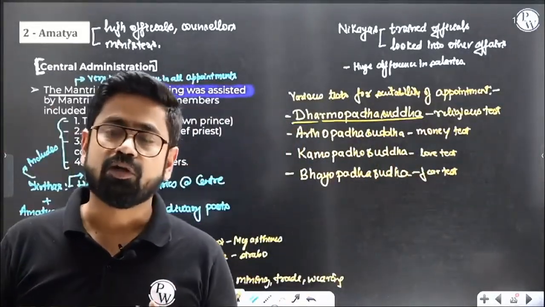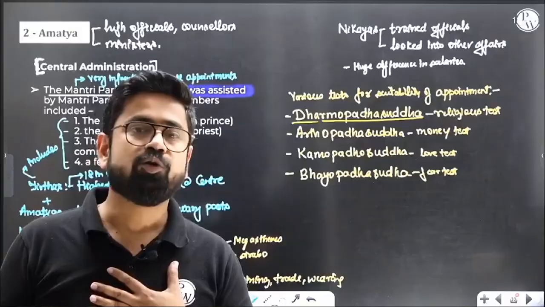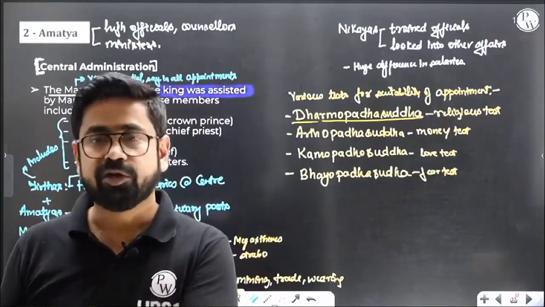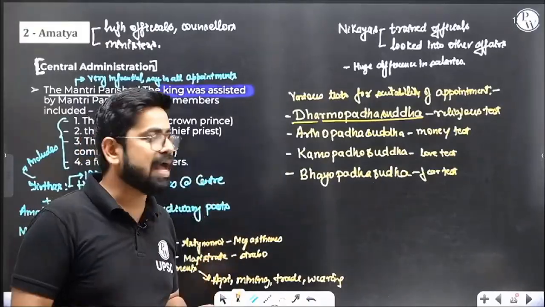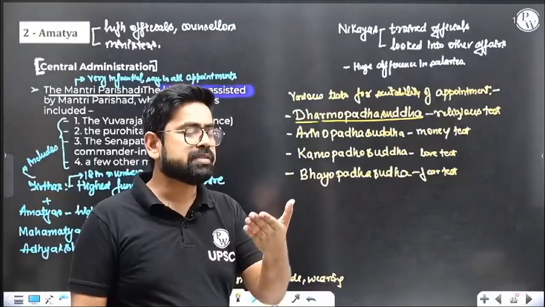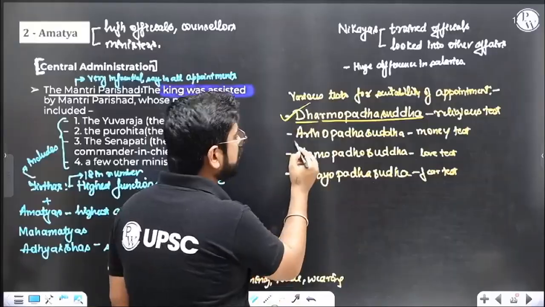Suppose I'm hiring an officer who has to take care of something related to religion, where I want my officer to be non-partisan and not biased towards a particular religion. So I conduct a test to see if this person is biased, or how religious this person is. The king will see the report. Okay, he's biased, so he should not be hired. If he's religious but not biased, he can be hired. So, Dharmopada Sudha.